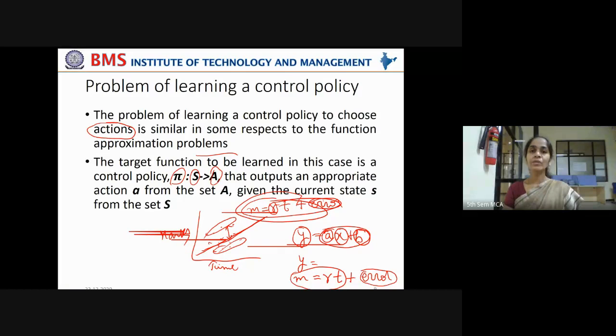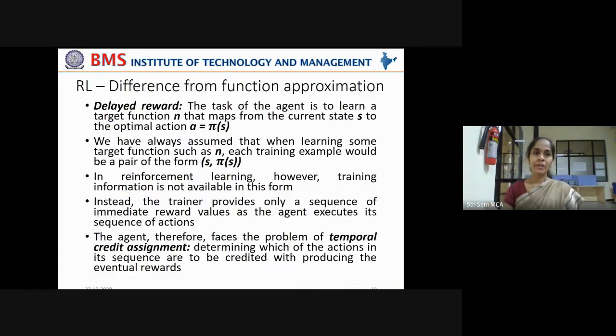That is how the target function can be represented. Pi maps from the set of states to the set of actions, outputting an appropriate action A from the set of actions A given the current state small s from the set of all states capital S. Simple representation, you should understand, students.